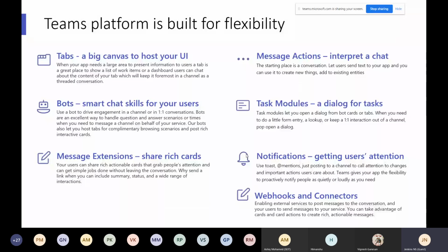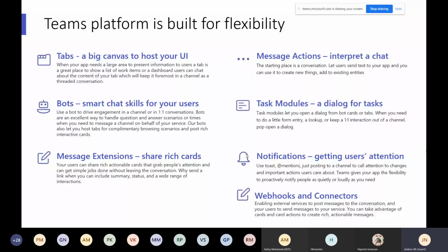Tabs allow you to surface rich content within the team, so you can bring the tools and services your team cares about. That's like a tab you can show. I can go into detail. And we have the bots, the smart chat skills for your users, one-to-one or one-to-many. There's a channel-level bot or a personal bot, like a discussion at the chat level. We can do one-to-one, one-to-group, or one-to-channel or team level. We can utilize the bots anywhere.